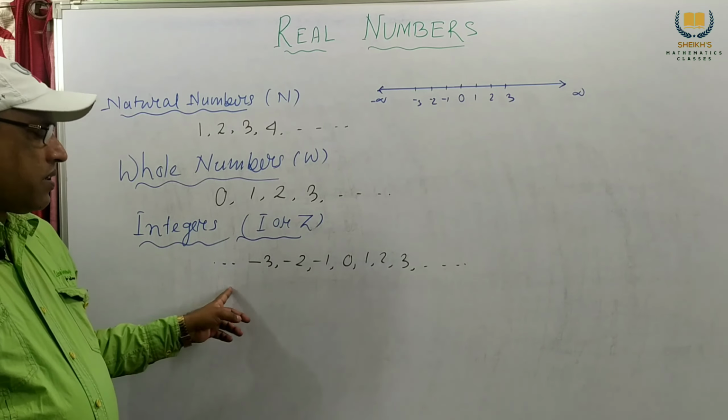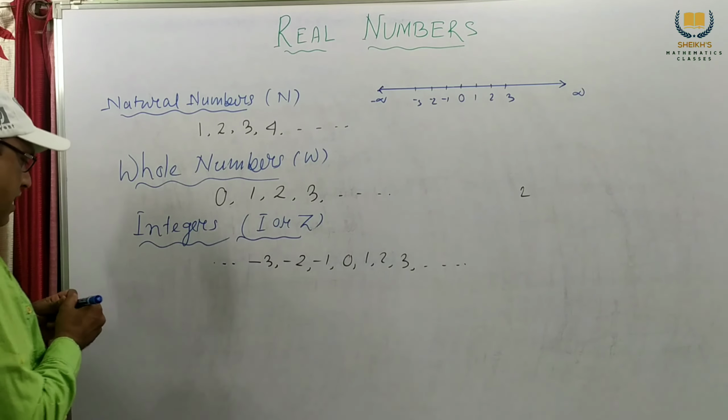If we consider from 1 onwards, 1, 2, 3, ..., these are natural numbers also. If we start from 0, then these are whole numbers. So we can say these are natural numbers and integers also. Suppose we consider 2: we can say this is a natural number, a whole number, and an integer.